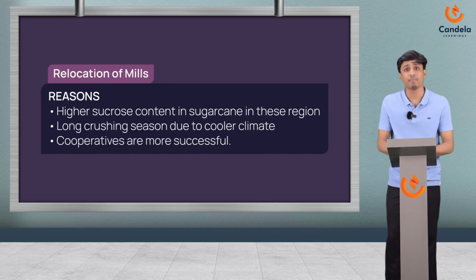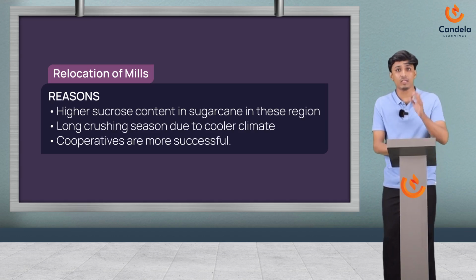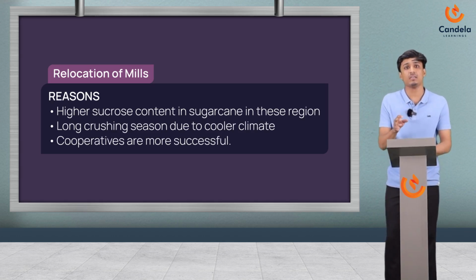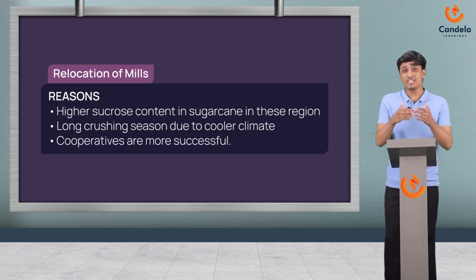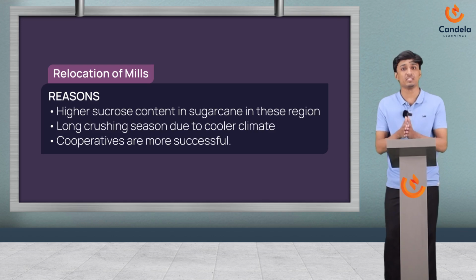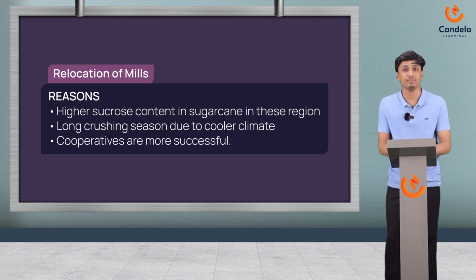See, this industry is seasonal in nature. If you look back at the chapter on agriculture, there we discussed that sugarcane is a seasonal crop. So they have a particular time for harvesting. So in recent years, it is found that sugar mills started to shift from their present place to southern and western regions, especially to Maharashtra.